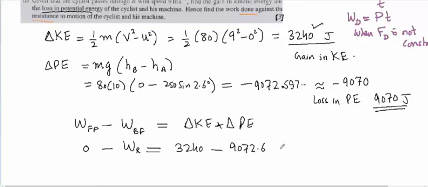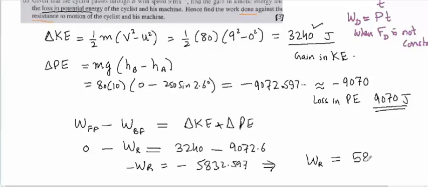When we subtract these two, we got minus work done against the resistance is minus 5832.597. So minus minus cancels, so the work done against the resistance is equal to 5830 to 3 significant figures.